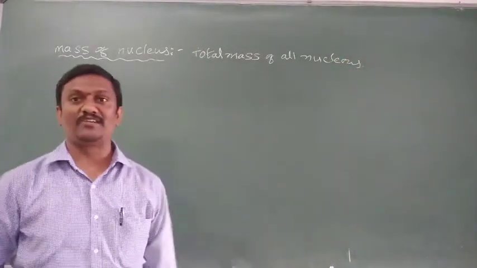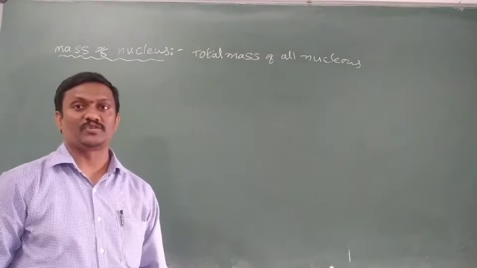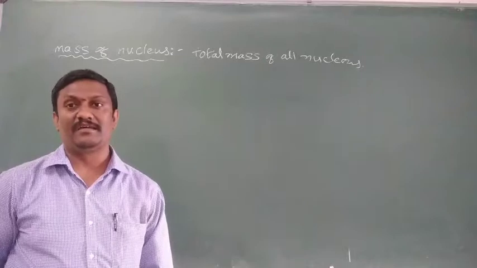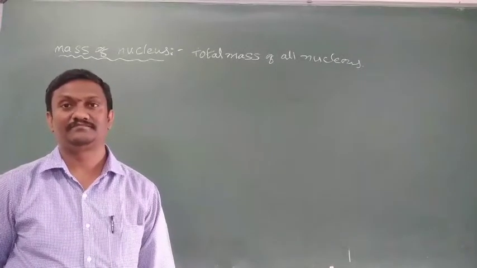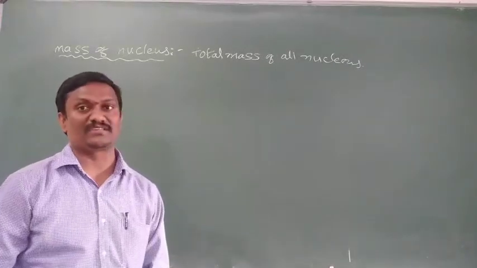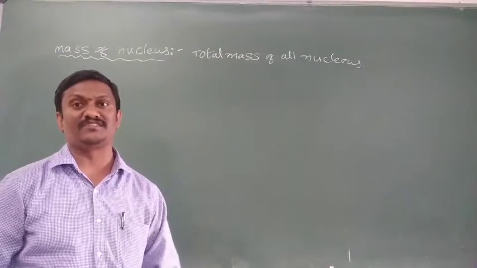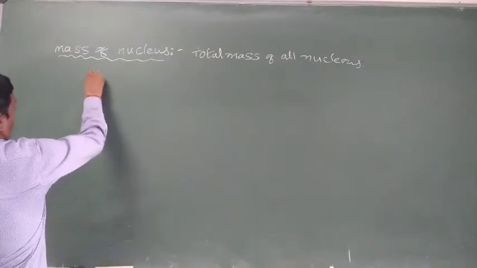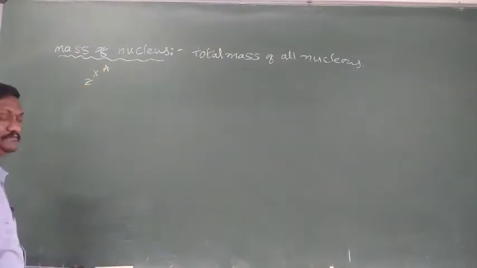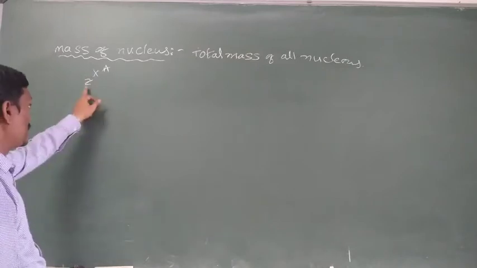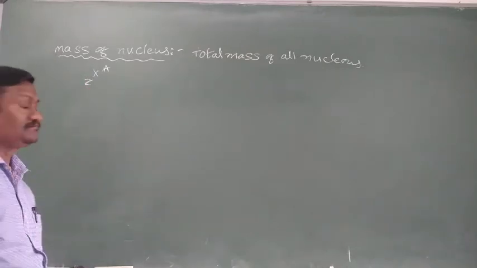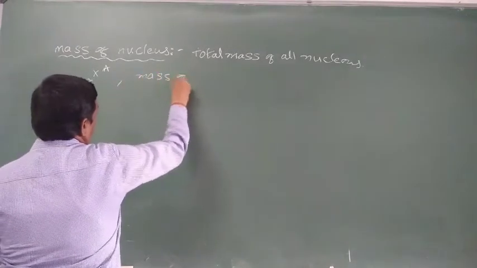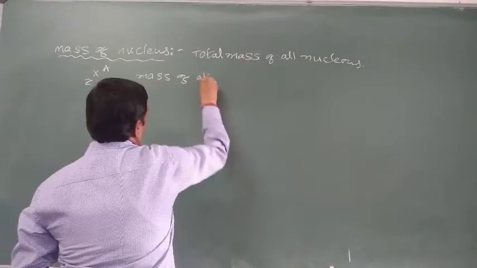The total mass of all nucleons means the total mass of Z protons and the total mass of A minus Z neutrons. For example, consider X with atomic number Z and mass number A as one nucleus. This nucleus consists of Z protons. But what is the mass of all Z protons?